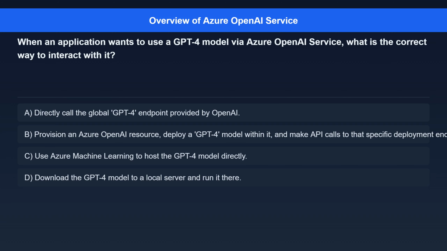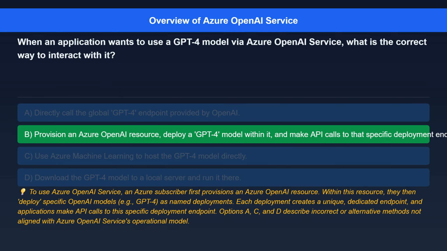Question 9. When an application wants to use a GPT-4 model via Azure OpenAI Service, what is the correct way to interact with it? Option A, directly call the global GPT-4 endpoint provided by OpenAI. Option B, provision an Azure OpenAI resource, deploy a GPT-4 model within it, and make API calls to that specific deployment endpoint. Option C, use Azure Machine Learning to host the GPT-4 model directly. Option D, download the GPT-4 model to a local server and run it there.